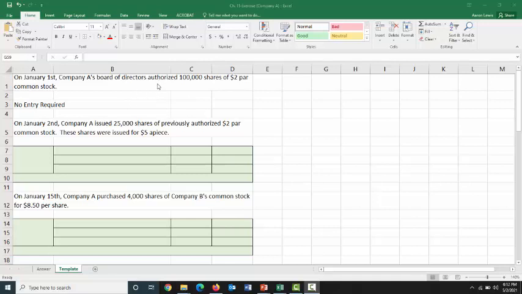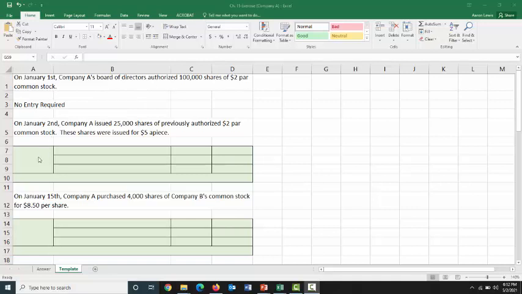Well, the word authorize is a dead giveaway that a journal entry is not required because nothing is materially changing Company A's financial position from this authorization. Yes, their board of directors say you can issue these shares if you want to, but they're not issuing them. Therefore, they're not raising any money, and they don't owe anybody anything, so there's no liability to record. Nothing is changing within their financial position. We don't have to record an entry.